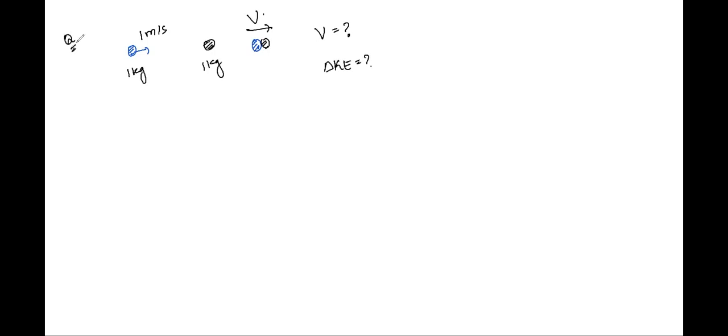What will you do? You will apply first thing. You're being told about the velocity v, capital V. How will you find it out? You'll find it out by writing this expression as m1 u1 plus m2 u2 is equal to the total mass of the two, m1 plus m2, times v, right?